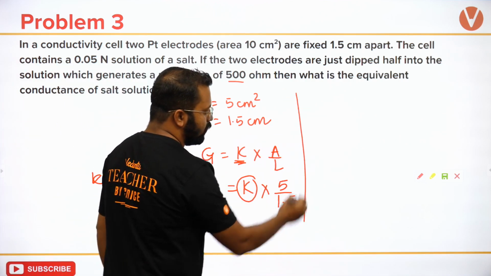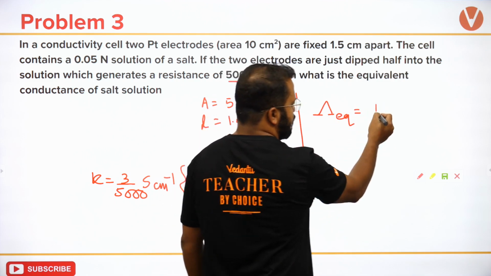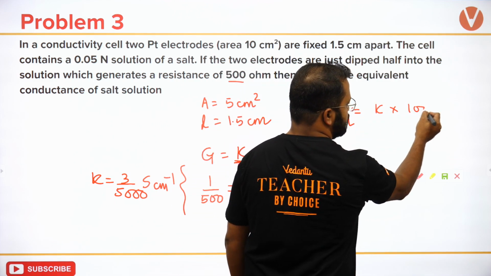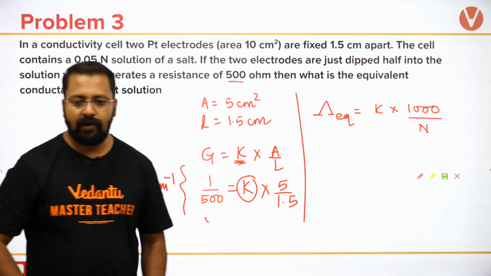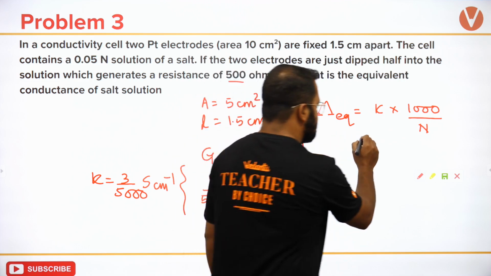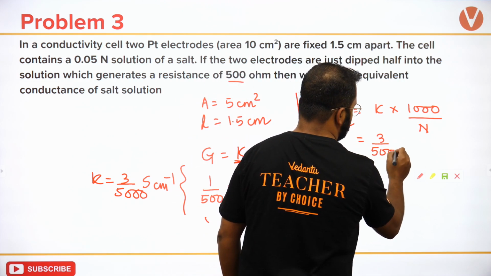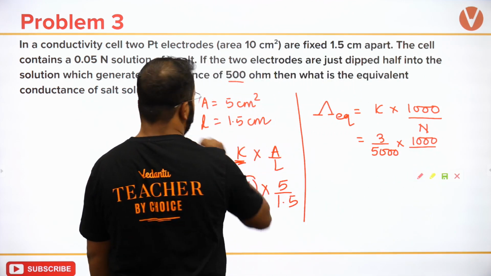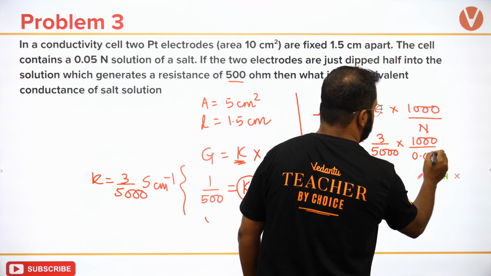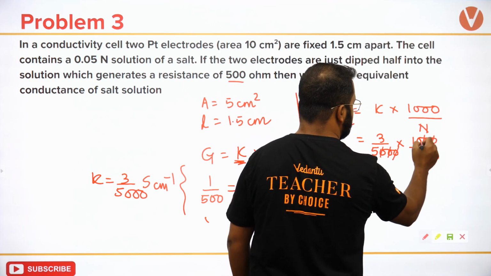Now I need to calculate equivalent conductance. Equivalent conductance is kappa times 1000 upon whatever is the normality. So kappa value is 3 upon 5000 and this is 1000 upon 0.05. So this gets cancelled.